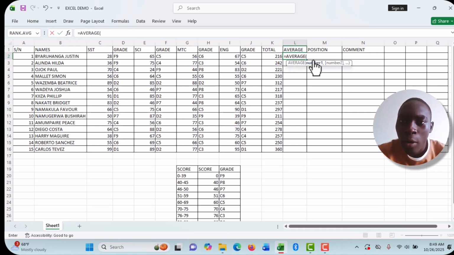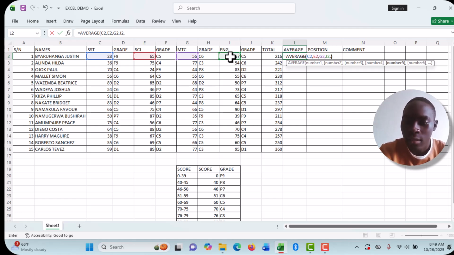So average number 1, so I'll select this. I can show you a different way: I can first select this, comma, also this, comma, this, comma, that, comma, you close the bracket, enter.